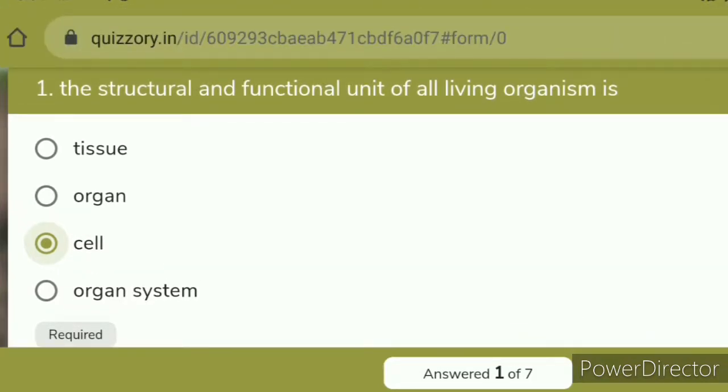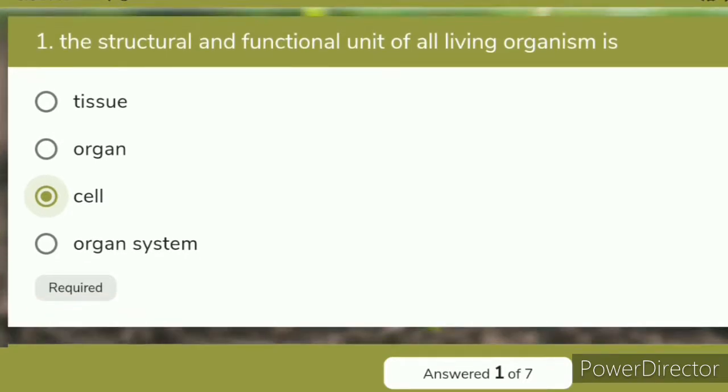You know, a group of cells having the same origin and doing the same function forms a tissue. A group of tissues participates in the formation of a particular organ, and a group of organs participates in the formation of a particular system. Many systems are present in a multicellular or complex living organism. The right answer is the cell. Cell is the structural and functional unit of living organisms.